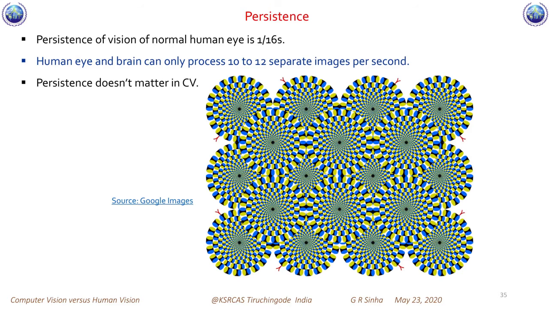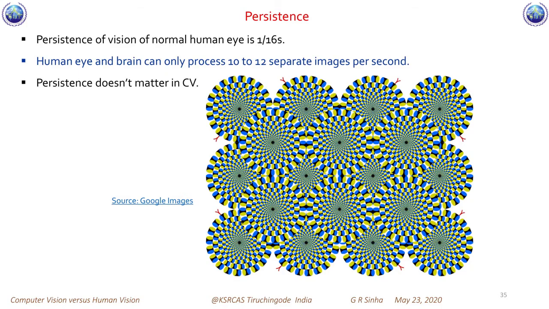The next point is persistence. I'm just moving through the points quickly, trying to compare human vision and computer vision. Persistence, look at this picture. If you try to interpret this picture, it is very, very difficult. In which direction are the circular shapes moving, clockwise or anti-clockwise, and how many objects are there? Look at this interesting picture. Very, very difficult. Human eyes' persistence, understanding and interpretation capability has its own limitation.